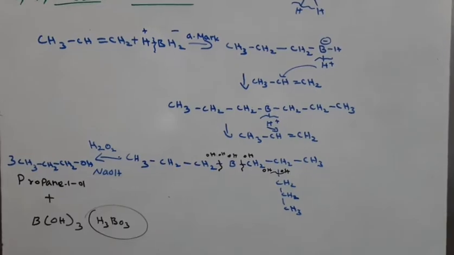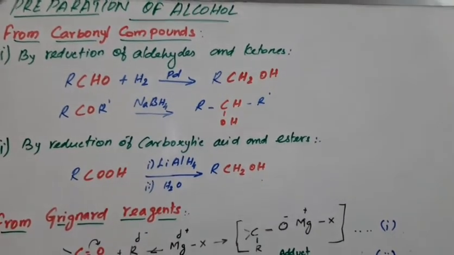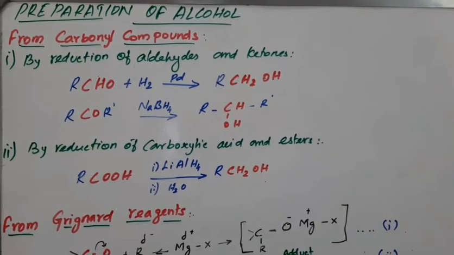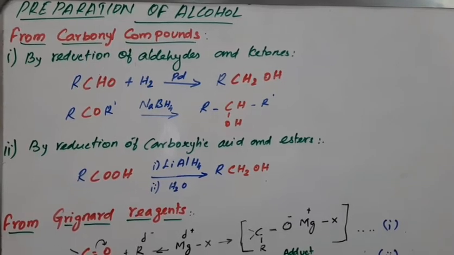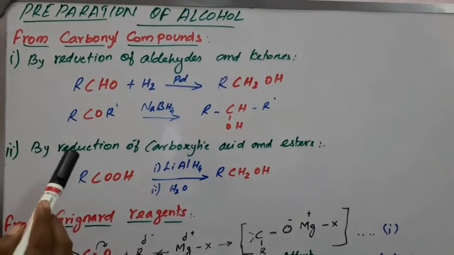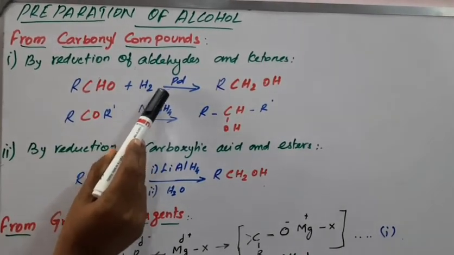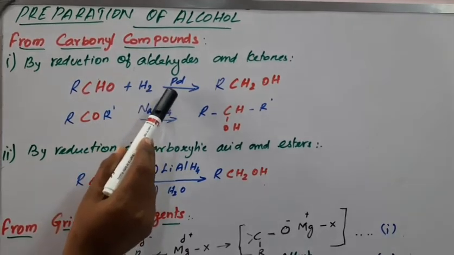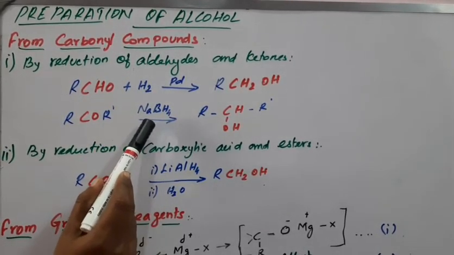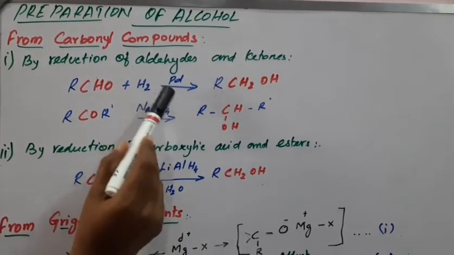Now, from carbonyl compounds. Carbonyl compounds means aldehydes and ketones, because of the C=O bond. These are prepared by reduction of aldehydes and ketones in the presence of reducing agents like H2 with palladium, or sodium borohydride. These are all good reducing agents.